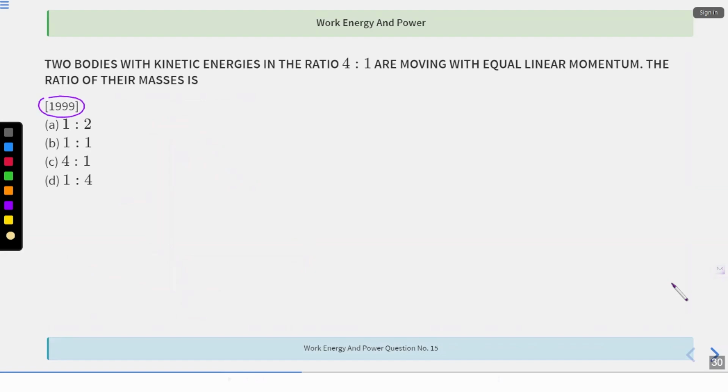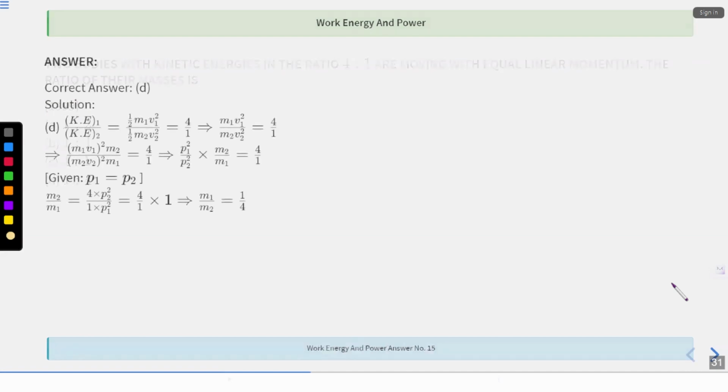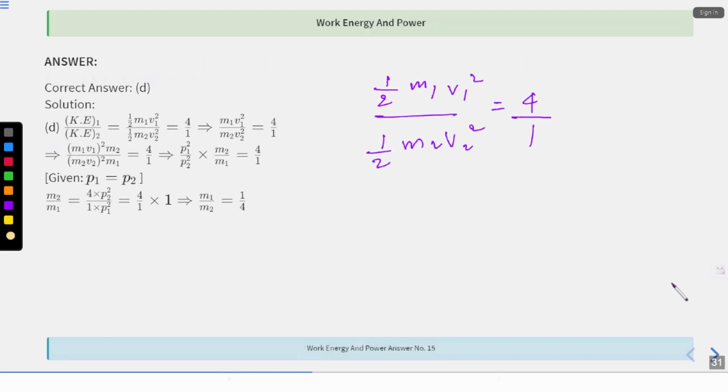Two bodies with kinetic energies in the ratio 4:1 are moving with equal linear momentum. Okay. So I have two bodies with kinetic energies in the ratio 4:1 and they have the same momentum. Then the ratio of their masses. Simple. So half m1 v1 square divided by half m2 v2 square. They are saying that it is 4:1.